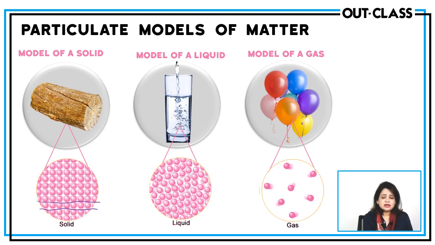As you can see, there is no order. There are no lines. In gases, the particles are far apart with no arrangement. The most disorderly arrangement is in gas. The most orderly arrangement is in solid.